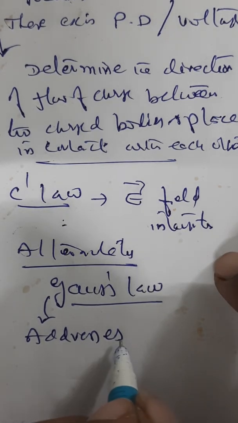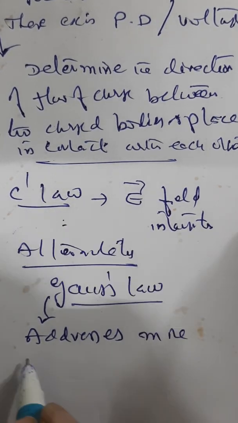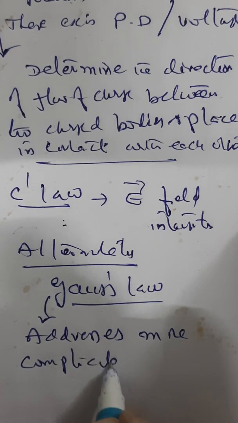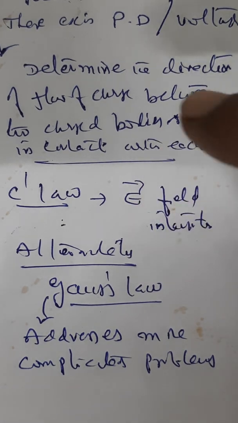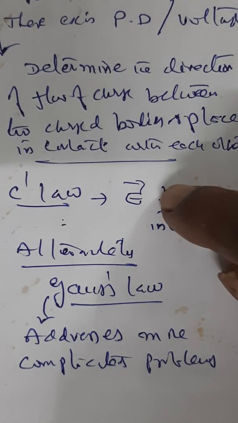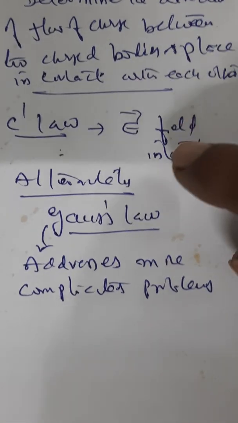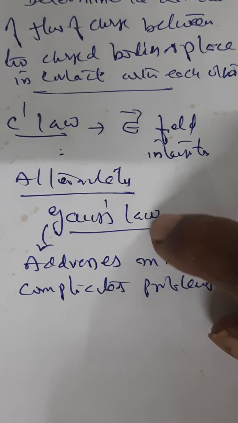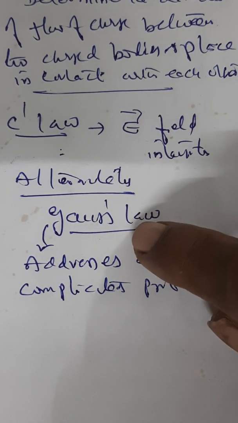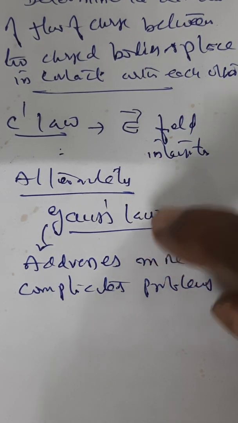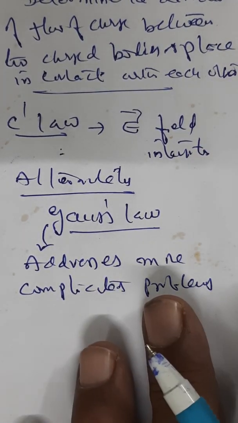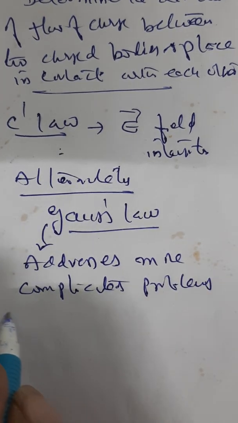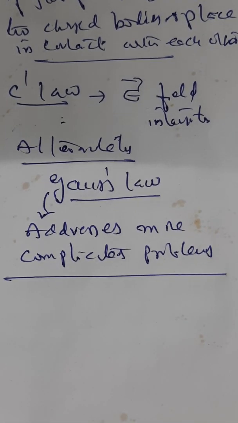That is what I have been saying, it addresses more complicated problems in electricity. Coulomb's law will help us to solve some problems, but Coulomb's law alone will not be sufficient. So by understanding potential, we come across another concept called Gauss law. Using Gauss law, we can address some of the complicated problems in electricity. Okay, so this is the basic introduction about electrostatic potential.